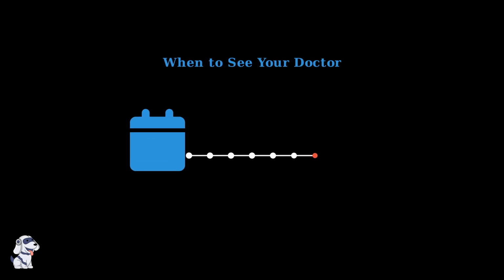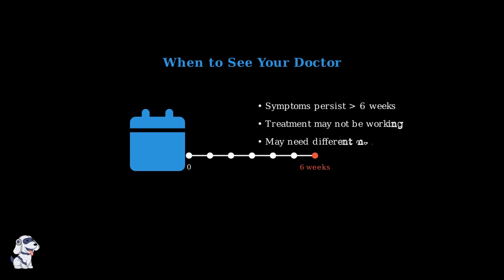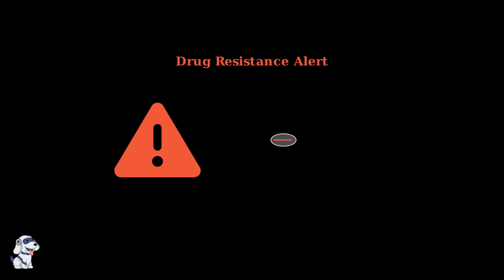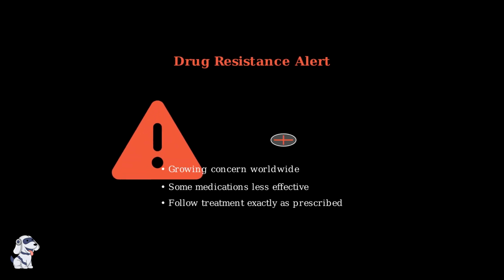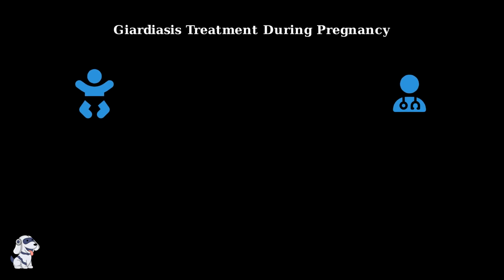If your symptoms persist for longer than 6 weeks, it's important to see your doctor again. This could indicate that the treatment isn't working or that you may have developed complications. Finally, it's important to be aware that drug resistance is becoming a growing concern with Giardia treatment. This means some medications may not work as effectively as they used to, making proper diagnosis and treatment even more important.